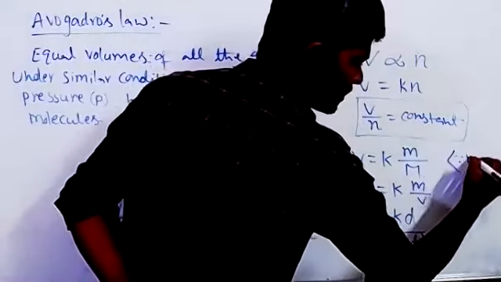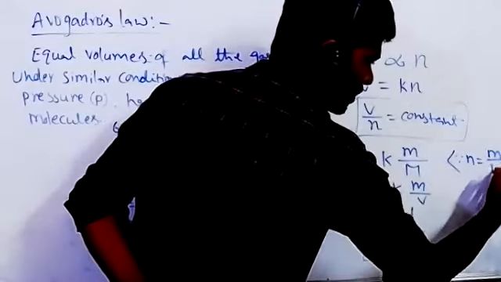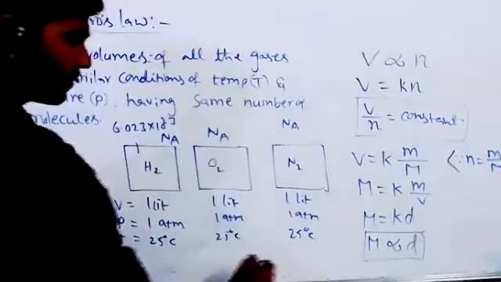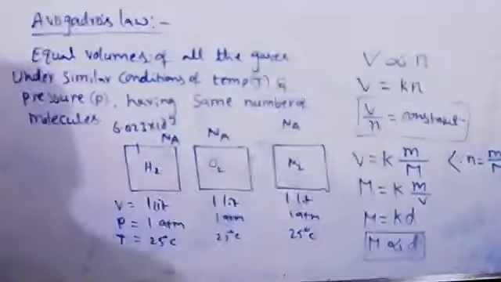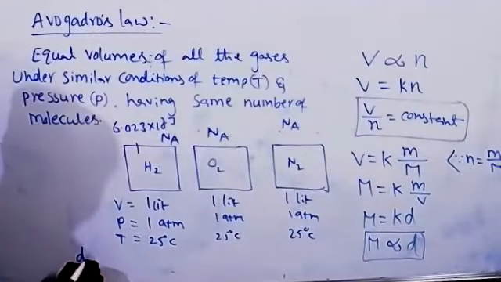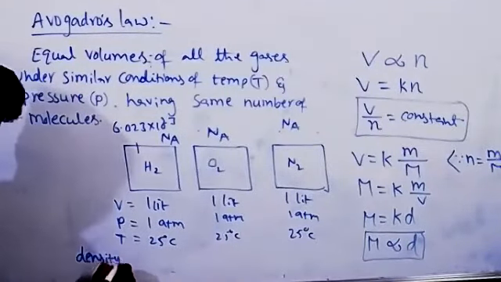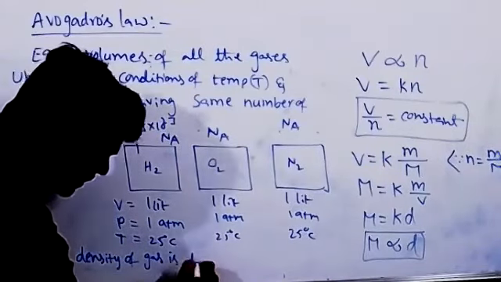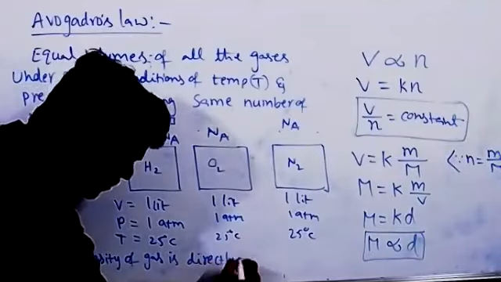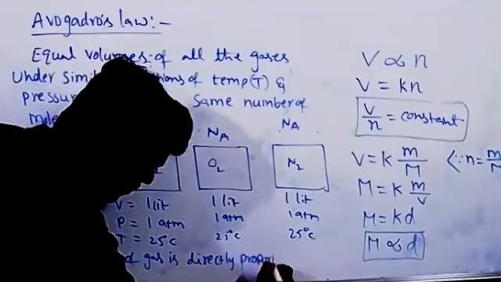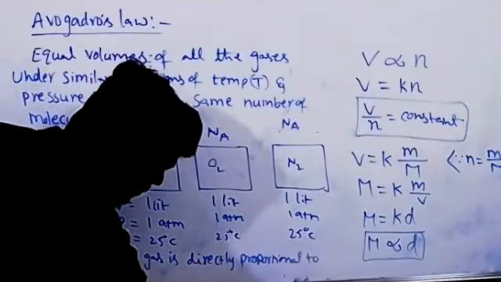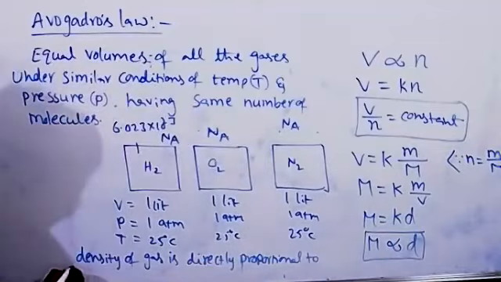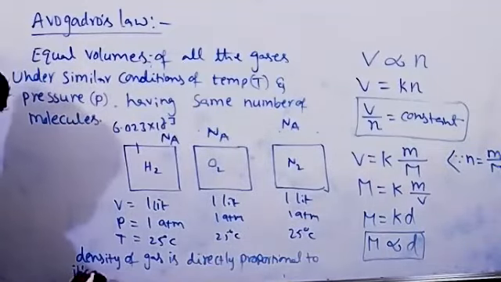Since number of moles is equal to mass by molar mass. So conclusion point: density of a gas is directly proportional to its molar mass.